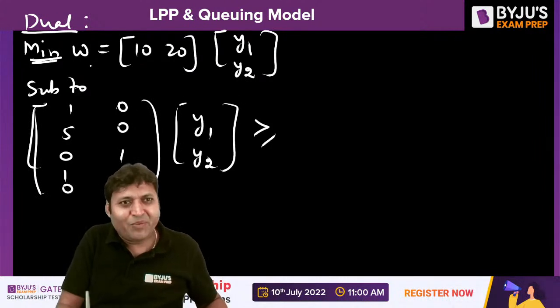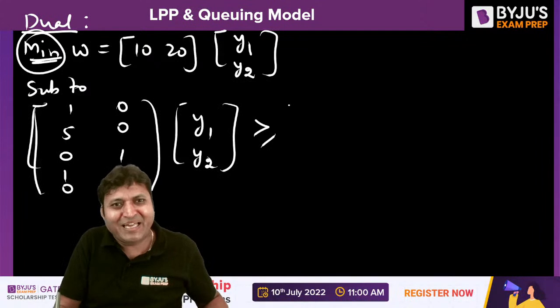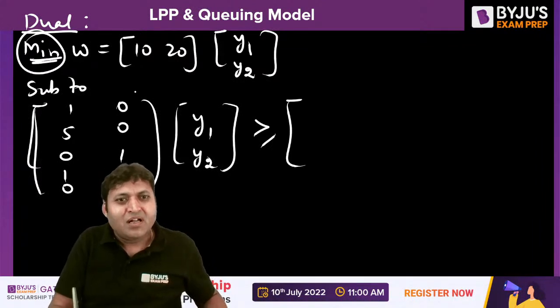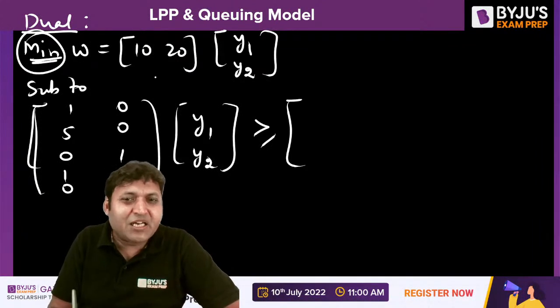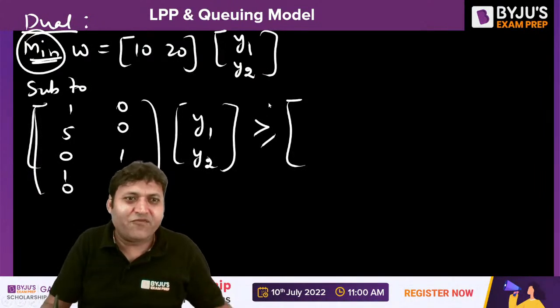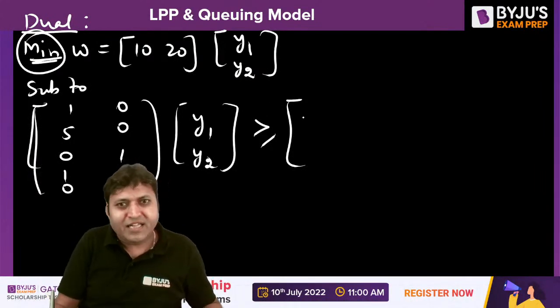It will be greater than sign, because it is a minimization problem. And the objective function matrix will be the right hand side for the constraints. What is that? That will be 3, 5, 8, 0, 0.